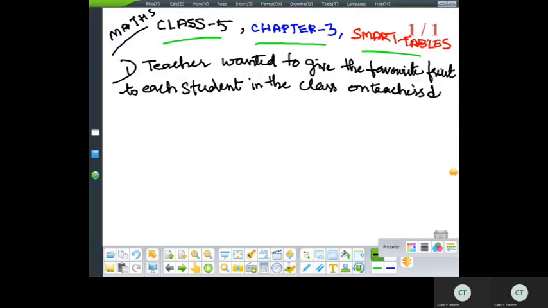On Teachers' Day, Ram and Rani collected the favorite fruit and recorded the following. So teacher wanted to give the favorite fruit to each student. So these two students, Ram and Rani, collected the information of favorite fruits from each student and recorded it in the form of a table.